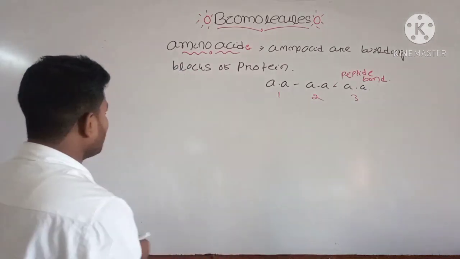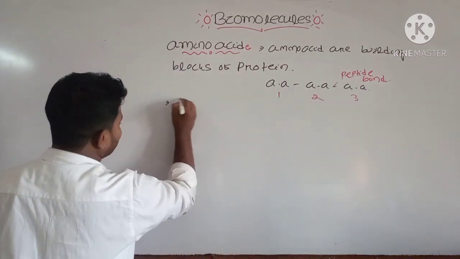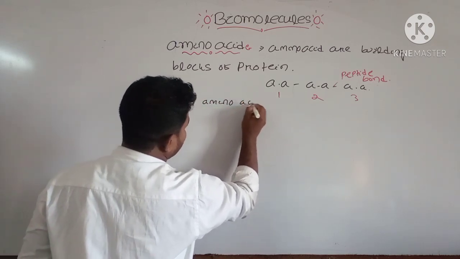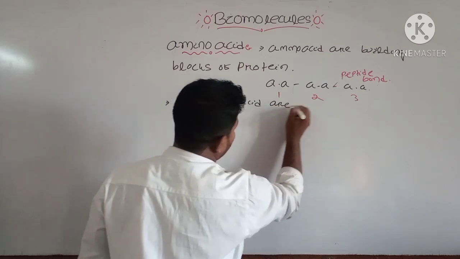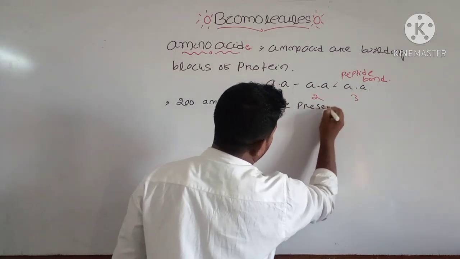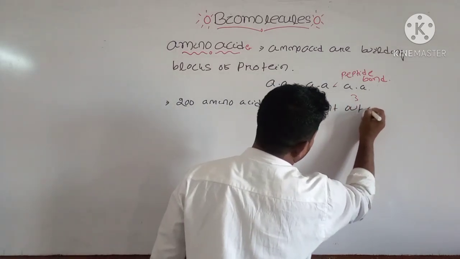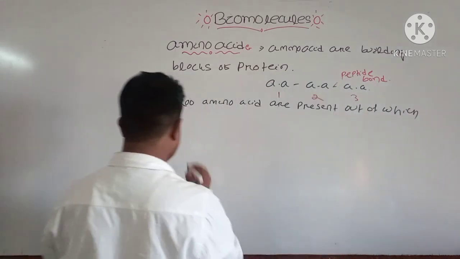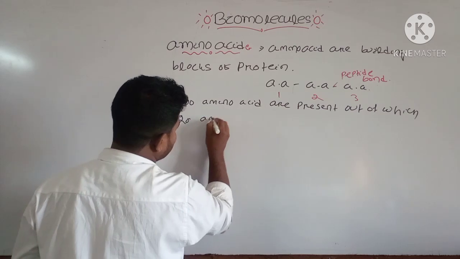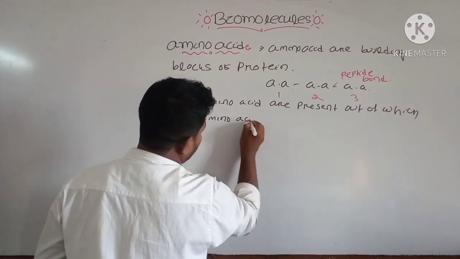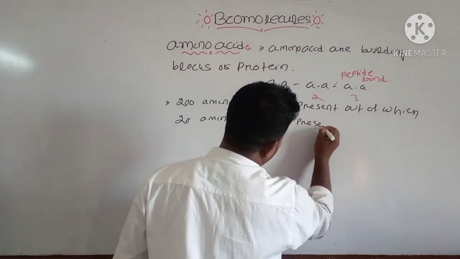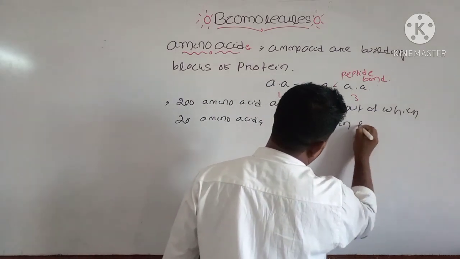Usually around 200 amino acids are present in the living cell, out of which 20 amino acids are present in protein.